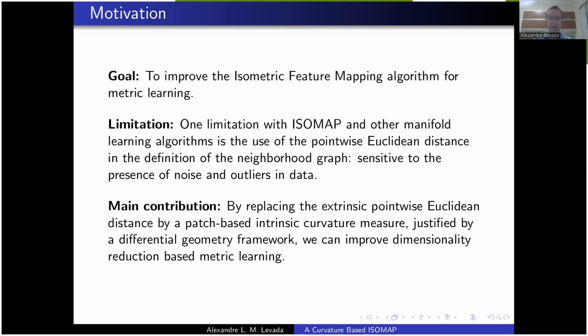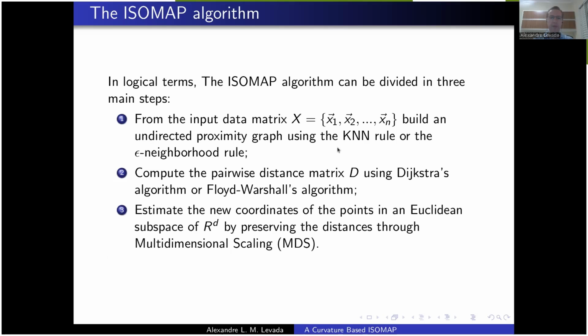And this metric is known to be sensitive to the presence of noise and outliers. So the main contribution here is to replace this Euclidean distance by a patch-based curvature measure, as we will see in the following, justified by a differential geometry framework.